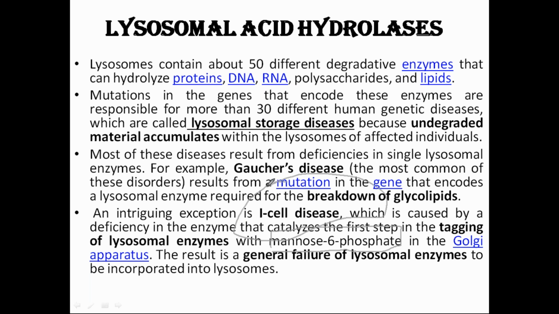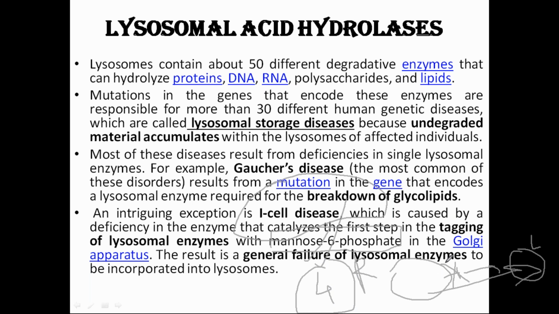So I means seeing, and the thing which helps in seeing is this mannose 6 phosphate. It is a receptor present on the vesicles, and it will target them to the lysosomes, and not to any other place. So this is leading the pathway. Suppose this mannose 6 phosphate receptor is not there, what will happen? A 4-mark question. If this mannose 6 phosphate is not present, what is your analysis? What is the conclusion? Tell me.